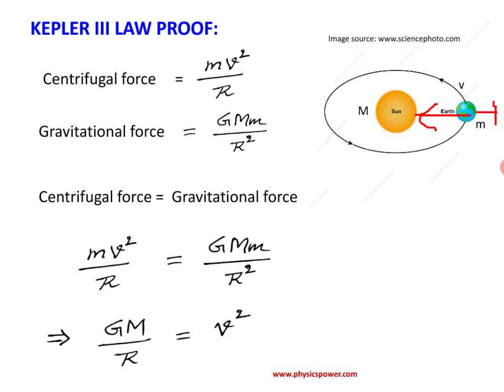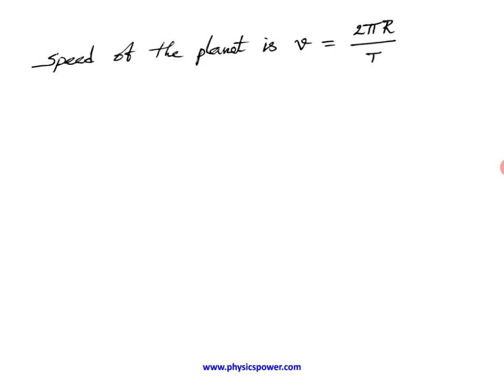Now further, we can analyze the velocity in this way: the speed of the planet is distance by time. The total distance covered is 2 pi r within the time period. For one complete rotation, the time taken we call the time period, capital T. In that time period capital T, it covers the distance 2 pi into capital R, the circumference of the circle. That is why I said to approximately consider a circular path, so that we can define 2 pi r here. The distance traveled by the planet in a particular time is the speed.